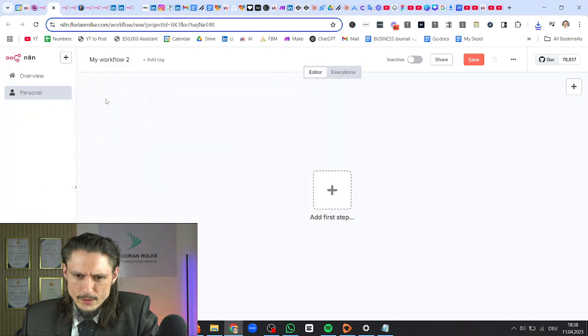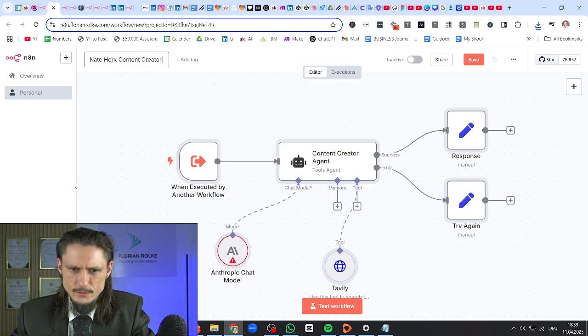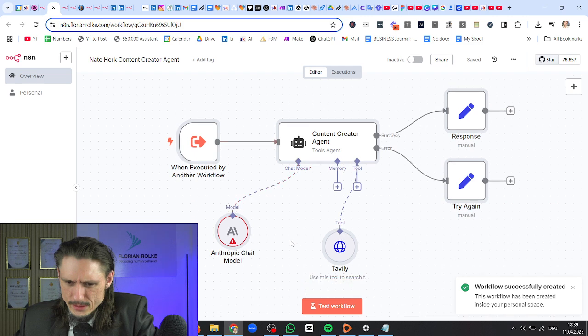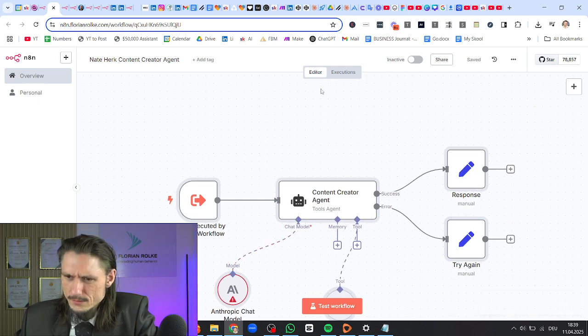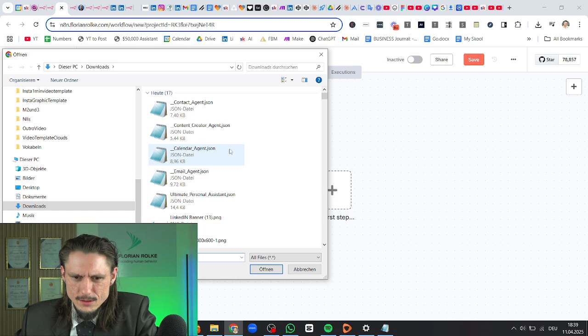So we import that content creator agent. Network content creator agent. Aha! All right, well, that's also not that crazy. It's not that wild. It's all good. Import from file.